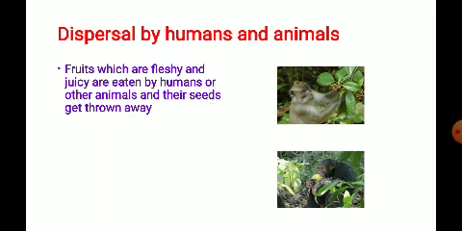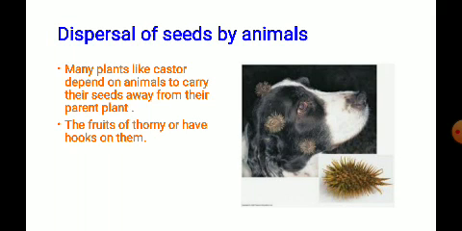For example, here you can take the seeds of papaya, mango, pumpkin, gourd, bottle gourd and watermelon. These seeds are dispersed by the animals and also by the humans. Now you can observe the example of the castor seeds. In the picture you can observe that their fruits are thorny and have hooks on them.